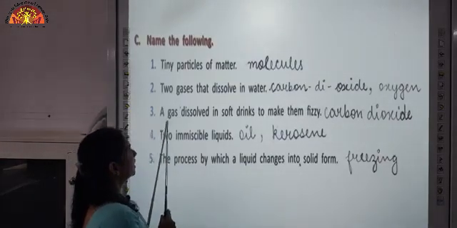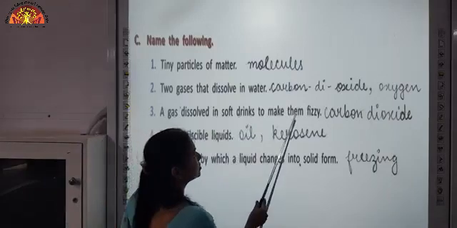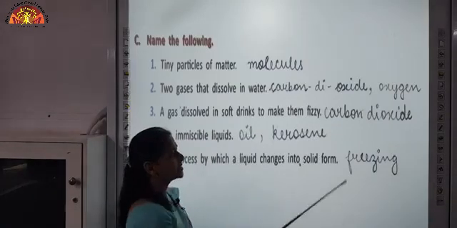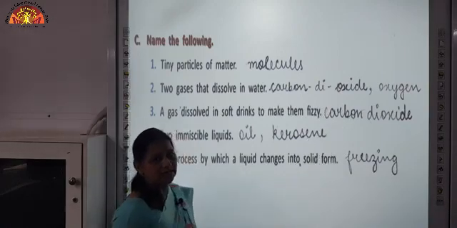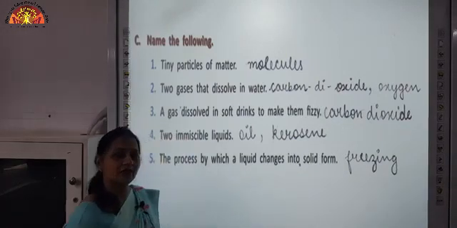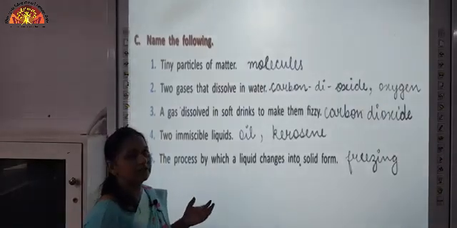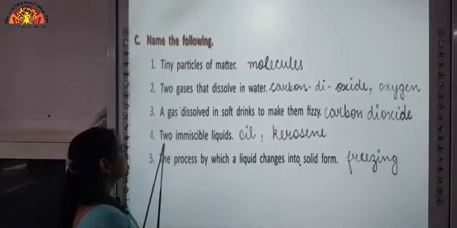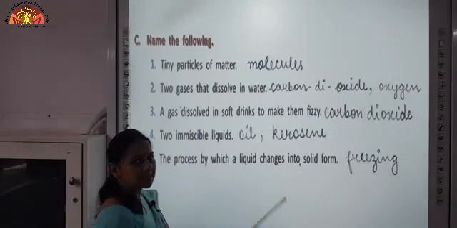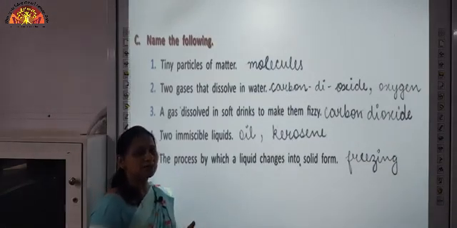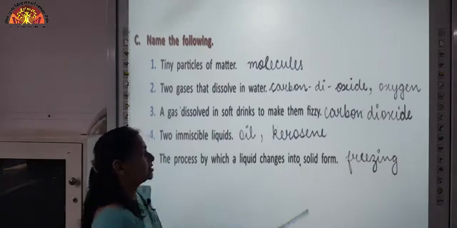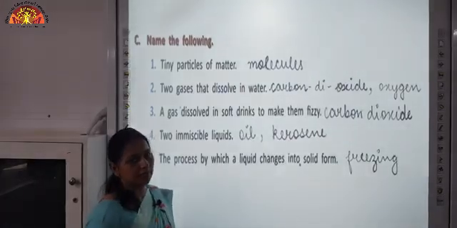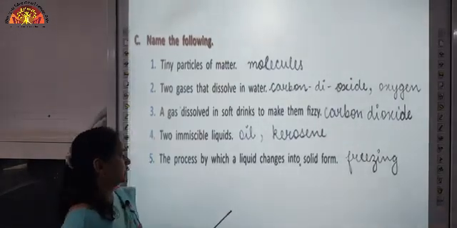The third one, a gas dissolved in soft drinks to make them fizzy. The gas which is present in soft drinks is carbon dioxide. This makes the soft drinks fizzy, and due to this they have a pungent taste. Fourth one, two immiscible liquids. Immiscible liquids means liquids which do not mix with water. So, oil and kerosene, these two liquids are immiscible because they do not mix with water.